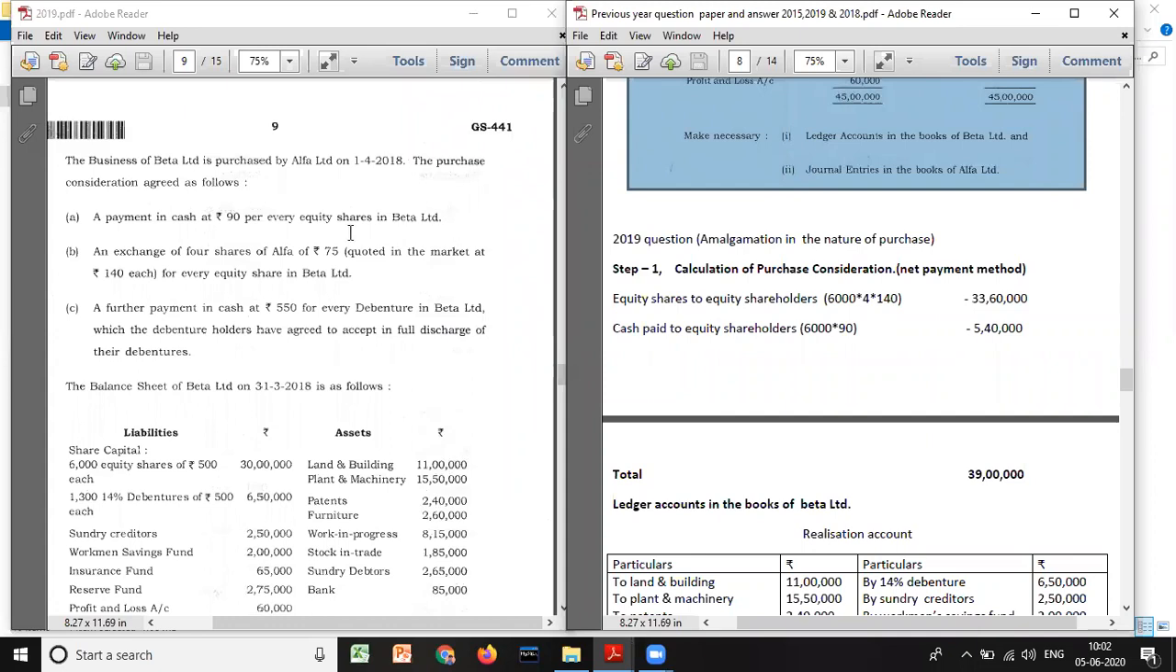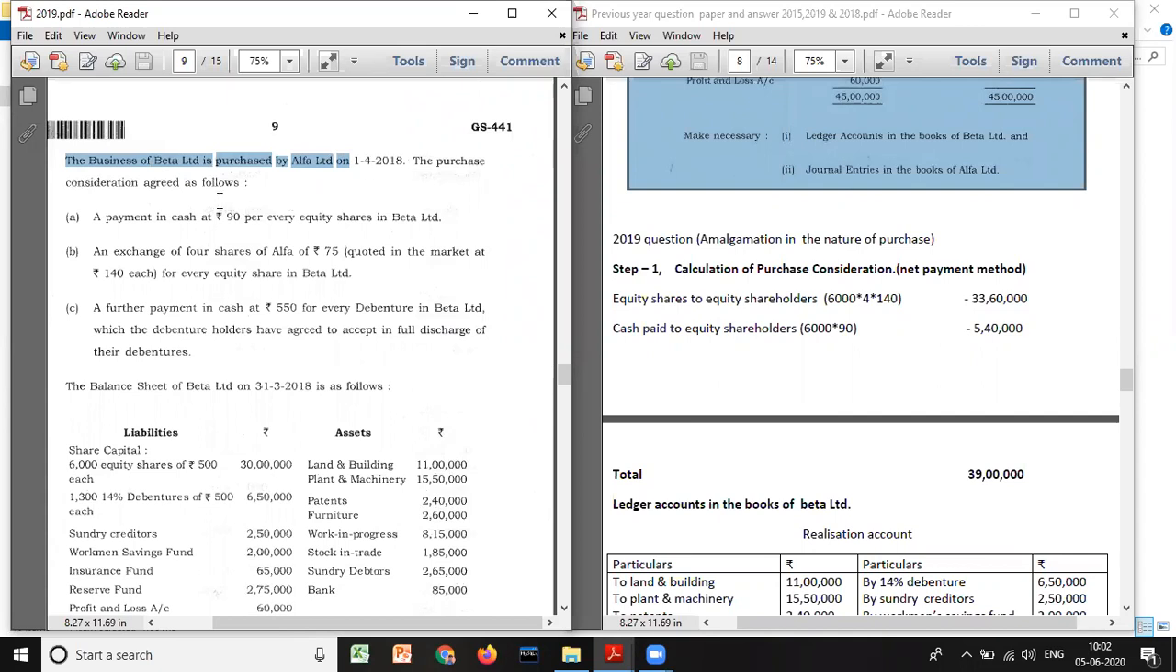Now look at the question. The business of Beta Limited is purchased by Alpha Limited. Okay, there are two companies, Beta and Alpha. So Beta is a transferor and Alpha is a transferee company on 1/4/2018. So Beta is the vendor, Alpha is the purchasing company.